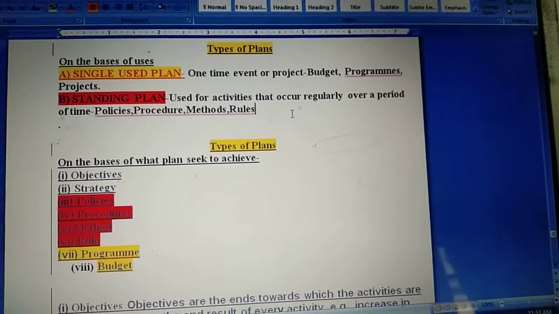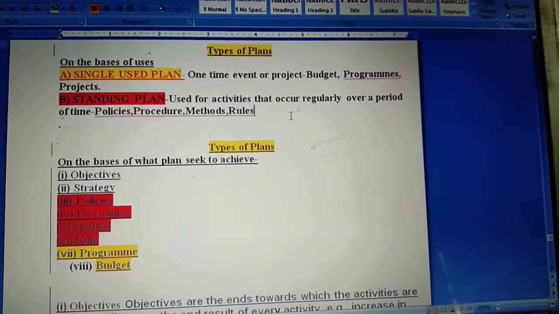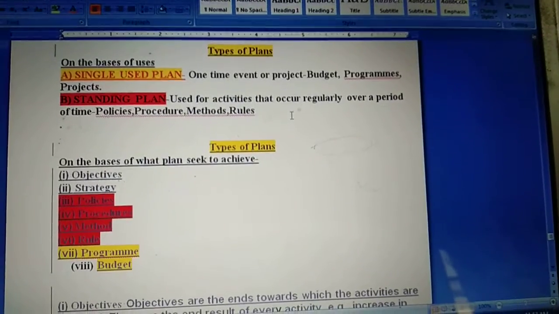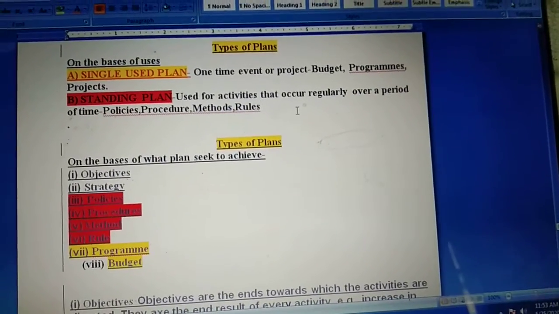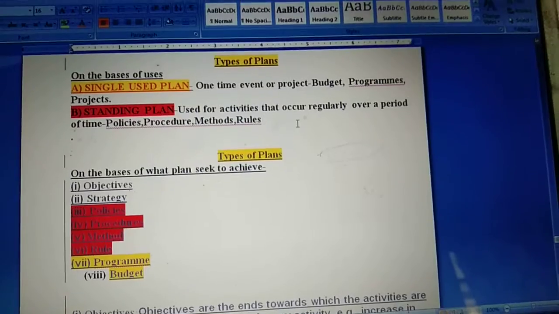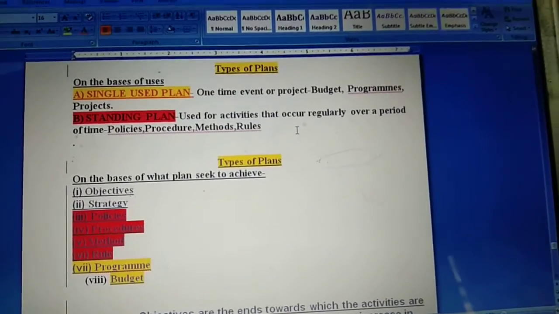Now what are the different types of plan which come inside that? That is policy, procedure, methods and rules. So this was the first type of plan, on the basis of use.